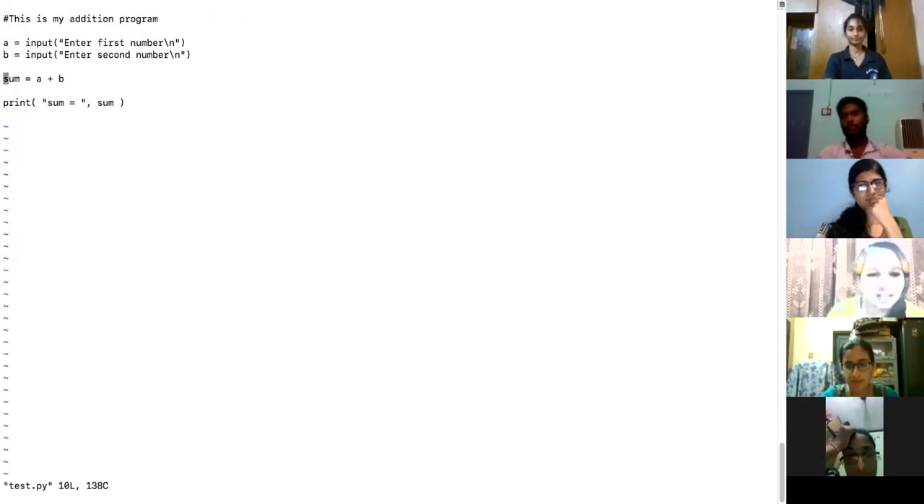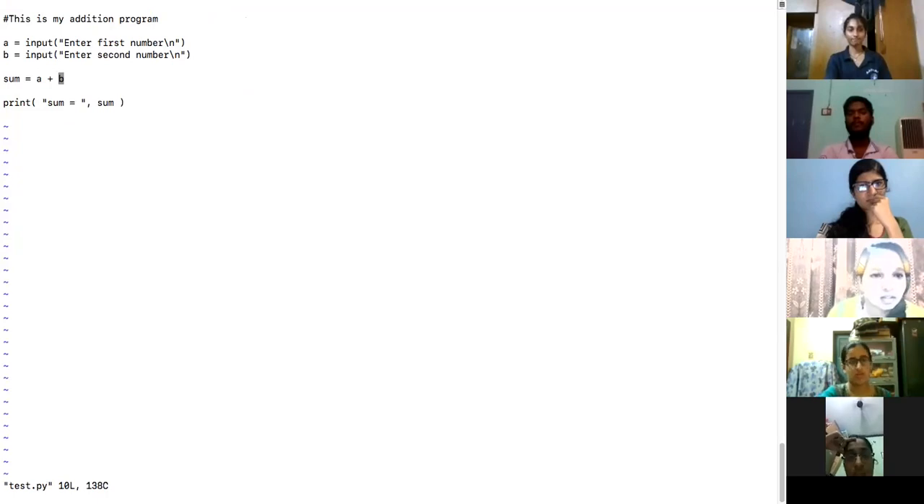Give me one number. Shall I enter one? Okay, I'll enter one. Enter the second number, 2. Okay, sum is equal to 12. Is 1 and 2 equal to 12? 1 and 2, what should it give me? It should give me 3. But why is it not giving me 3? Because I am not adding two numbers, rather I am actually concatenating two strings over here.